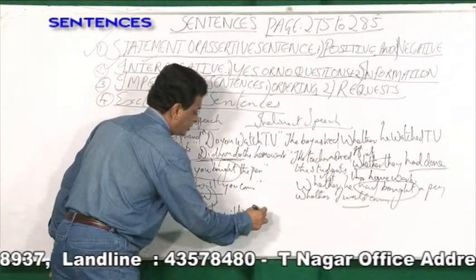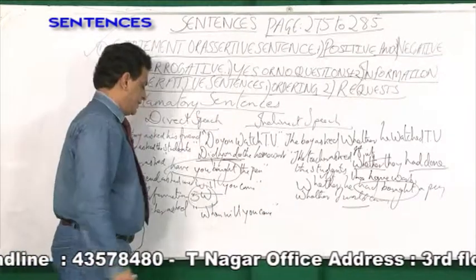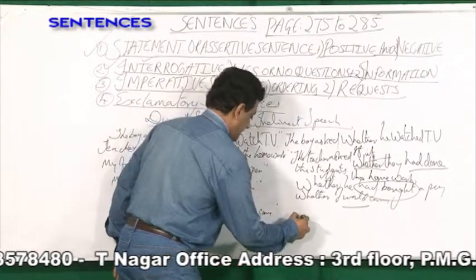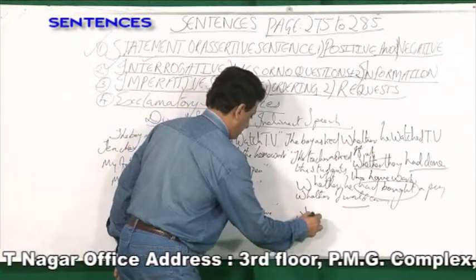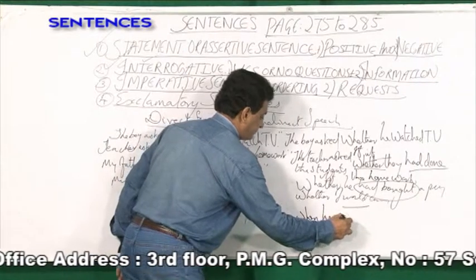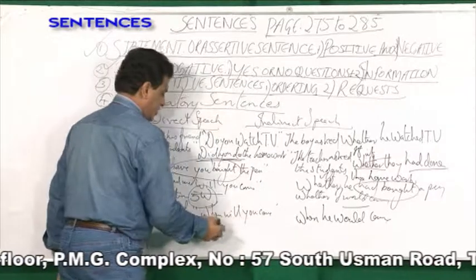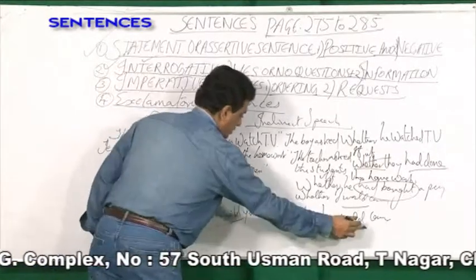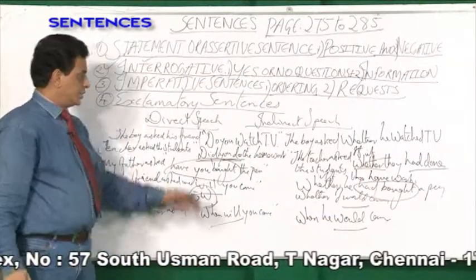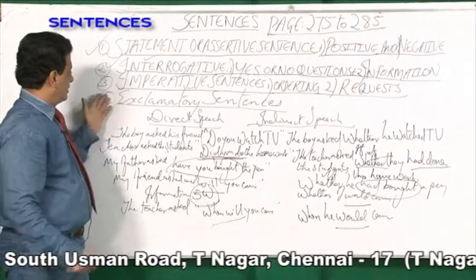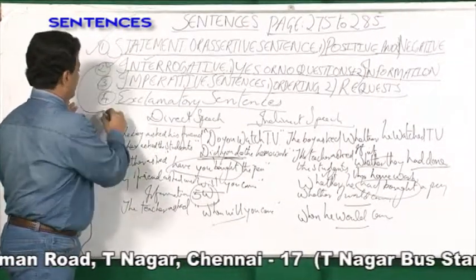How do you change it into indirect speech? The teacher asked when he would come. So in the question nothing changes, will changes into would. So this is for interrogative sentences.